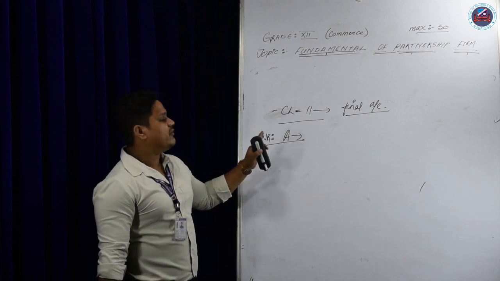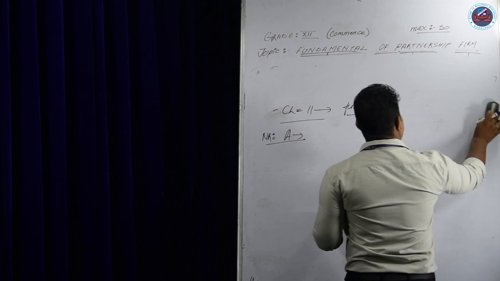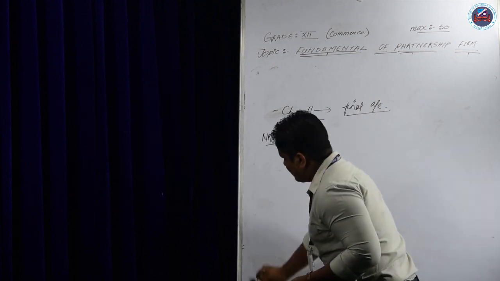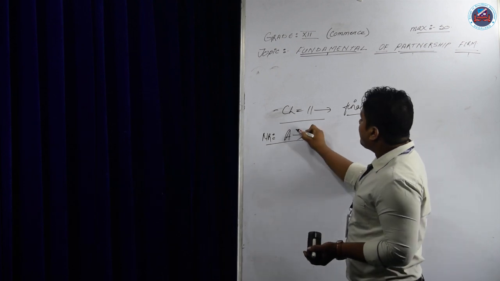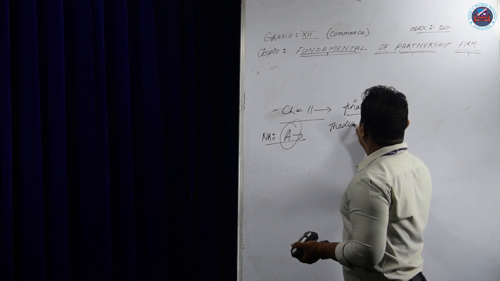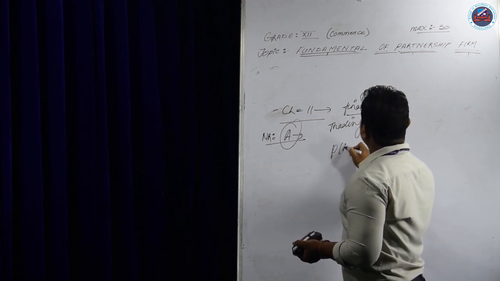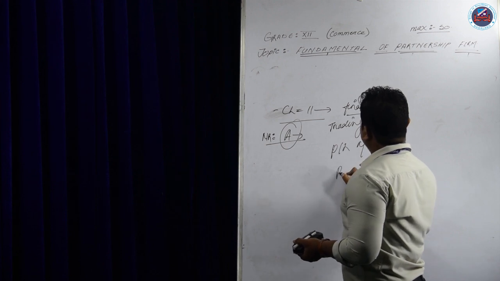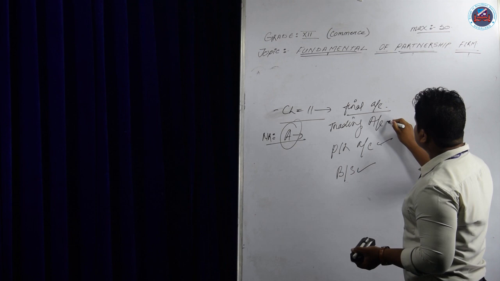He will maintain his accounts. After the end of the year, he will make a final account. So in the final account, what will he do? He will make the trading account, you know, we have learned already in class 11. Trading account. Next, profit and loss account and balance sheet. That is the position of the business. We have learned this already in class 11.